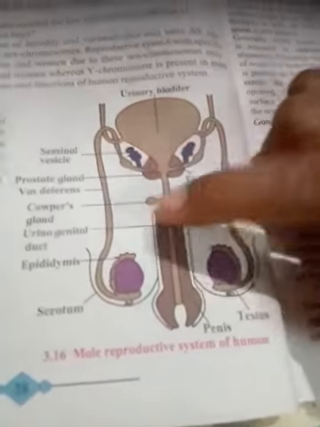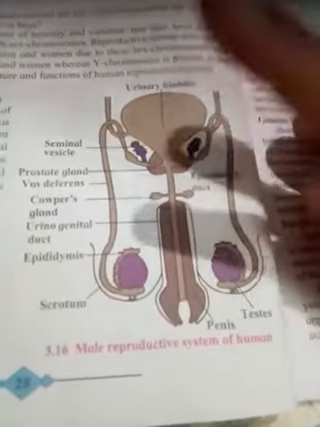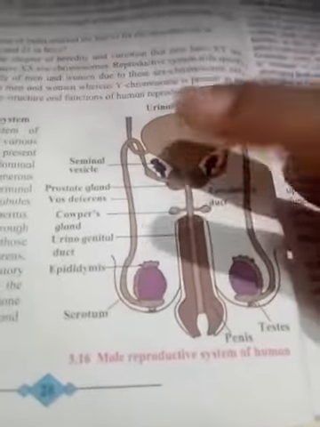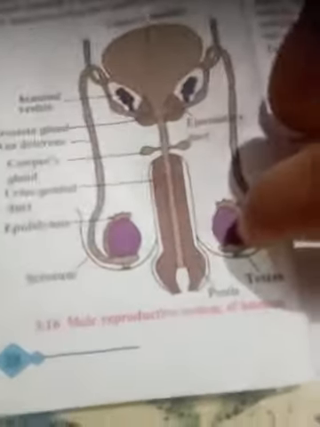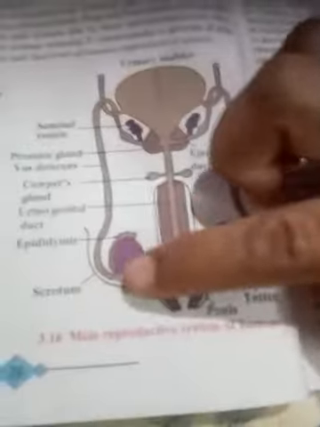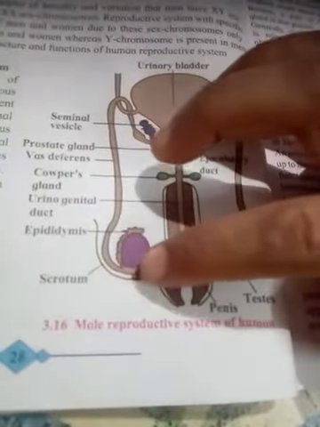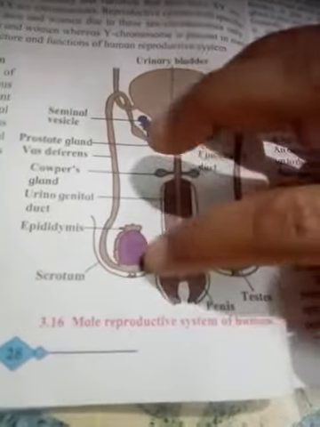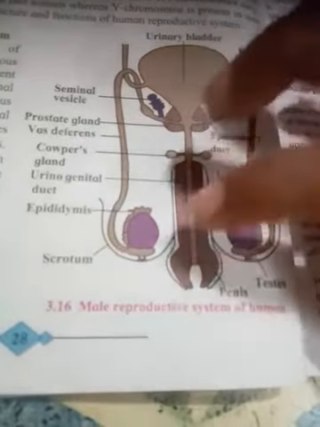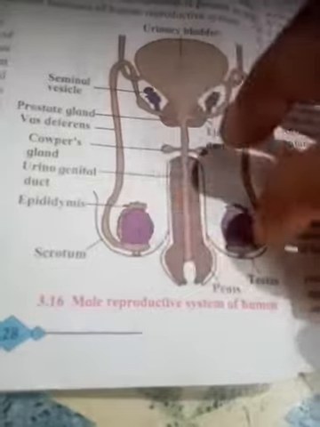Now all the organs in the male reproductive system are in double form. You can observe that there are 2 testes, but the scrotum is 1. Here it looks like 2 scrota, but it is a single layer holding both the testes. This layer is joined.